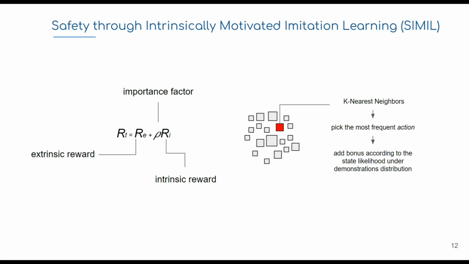Also, we have the problem of overestimation in the face of uncertainty when you exploit the dataset. States that are out of distribution tend to be overestimated. So this intrinsic reward works as a penalty, since the out-of-distribution states are also those that get a lower bonus for the relative density.